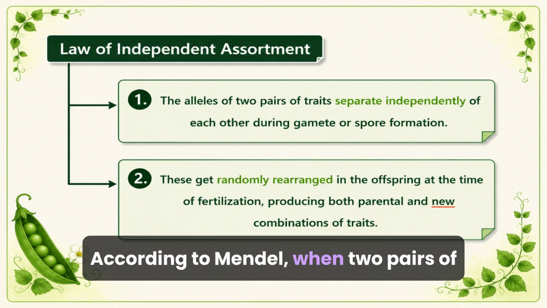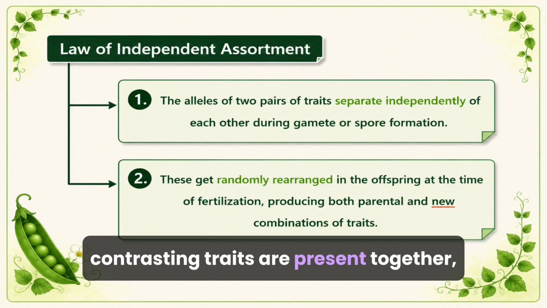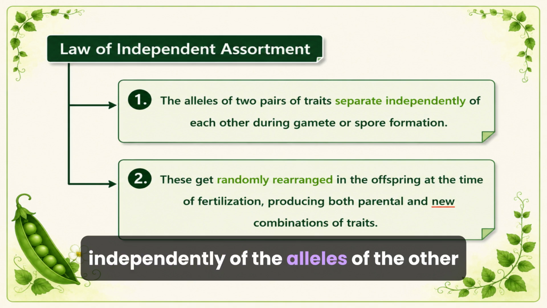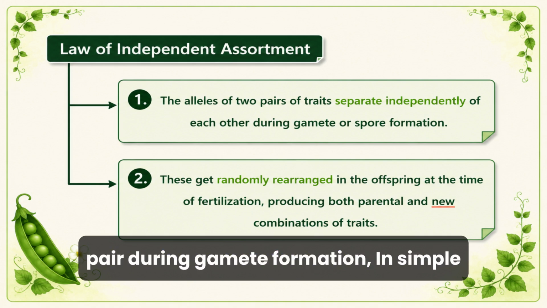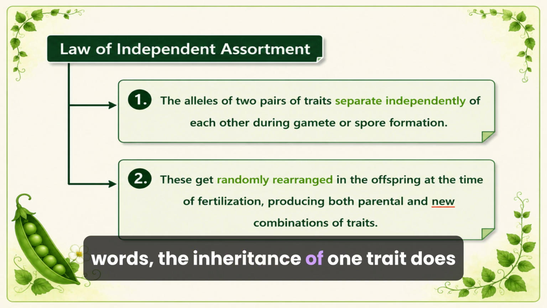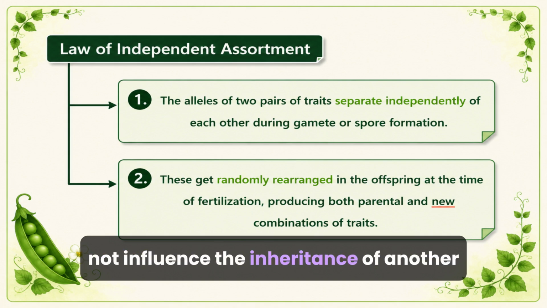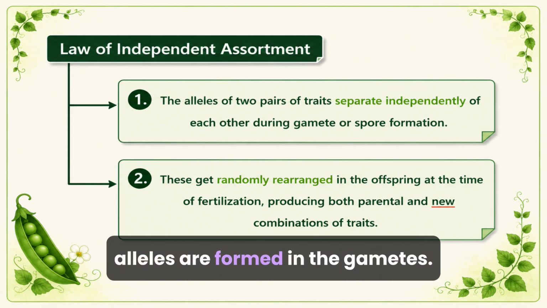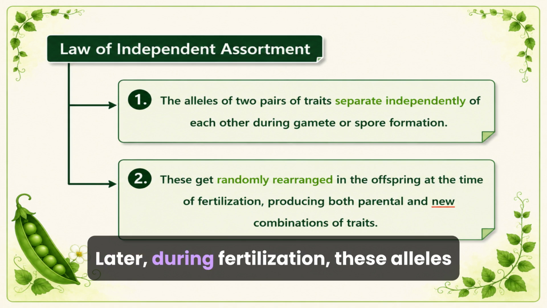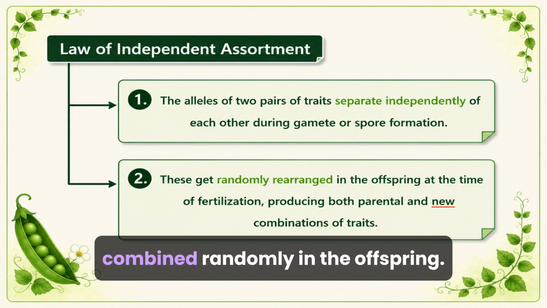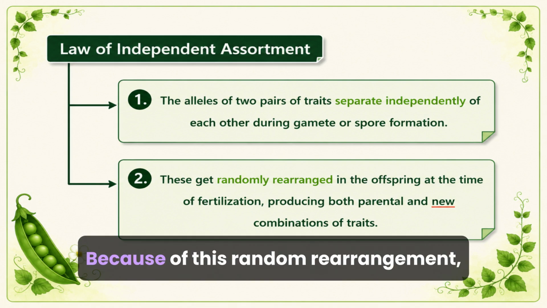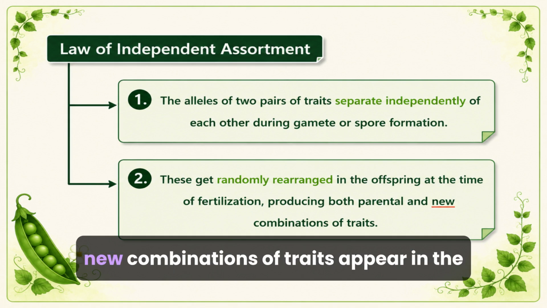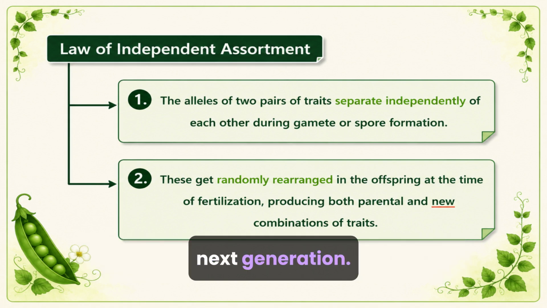According to Mendel, when two pairs of contrasting traits are present together, the alleles of one pair segregate independently of the alleles of the other pair during gamete formation. In simple words, the inheritance of one trait does not influence the inheritance of another trait. As a result, different combinations of alleles are formed in the gametes. Later, during fertilization, these alleles combine randomly in the offspring. Because of this random rearrangement, not only parental combinations, but also new combinations of traits appear in the next generation.